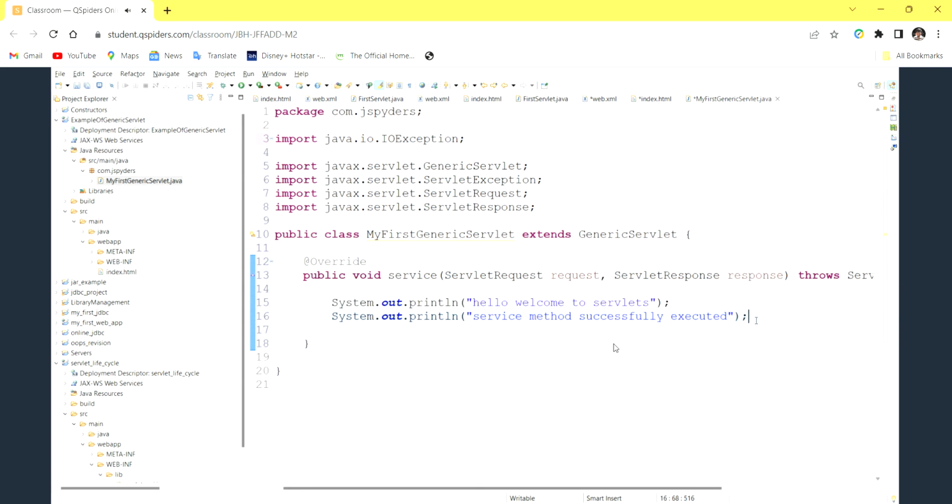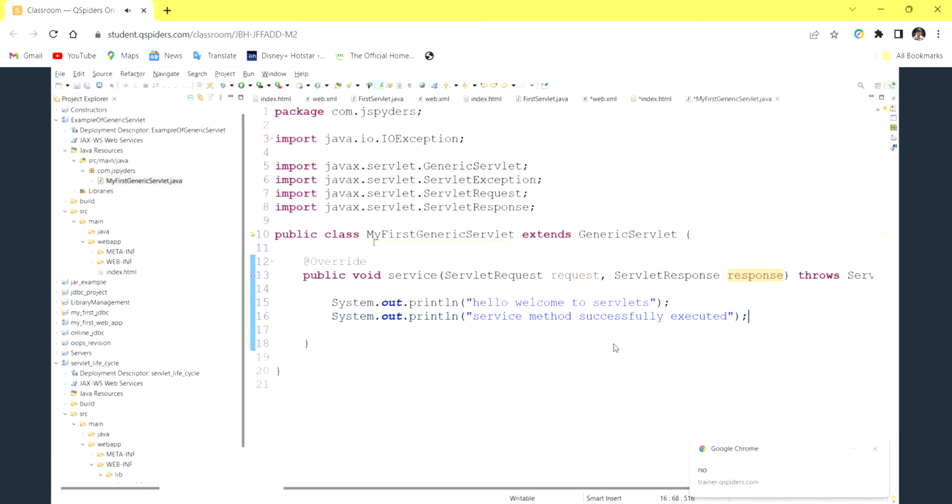Sending a response means using this response variable. No, so the container will send a blank response. If we are not sending any response, a blank response will be sent.